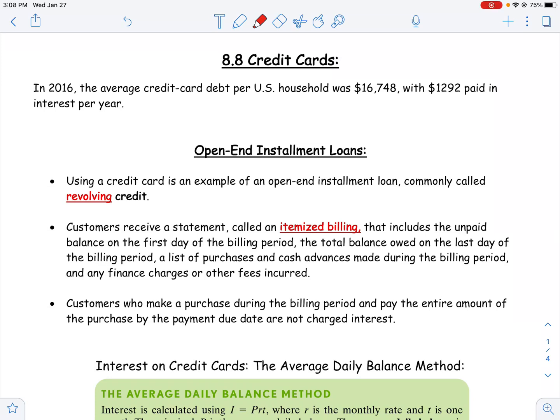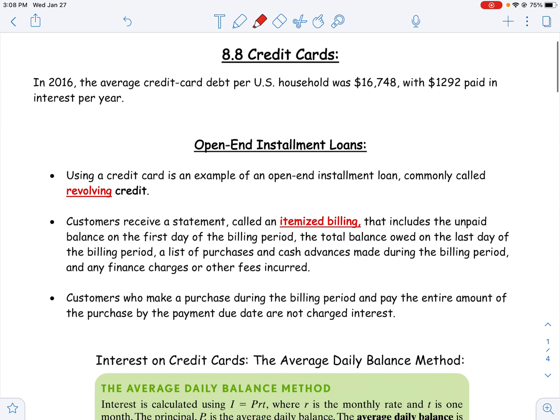All right, in our last section in Chapter 8, 8.8, we're going to talk about credit cards. Awesome and dangerous all at the same time. Your book gives us a little statistic where it says that in 2016, the average credit card debt per U.S. household was $16,748, where people were paying almost $1,300 in interest each year just by having a balance on their credit card. $1,300 in just interest. You're giving that away to Visa or Discover Card. That's a lot of money, right?